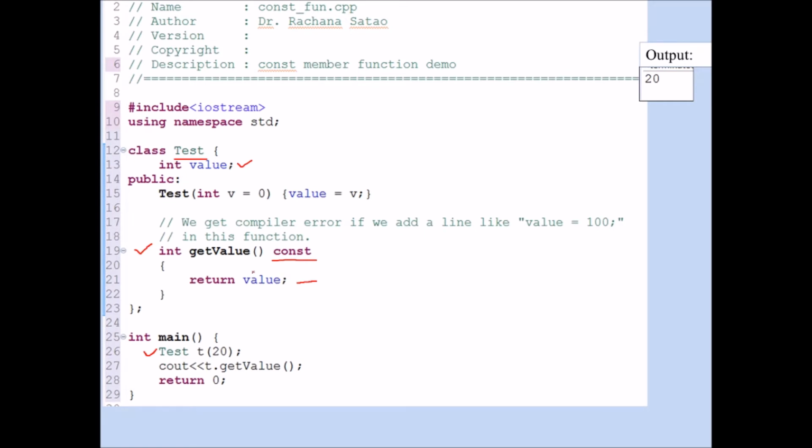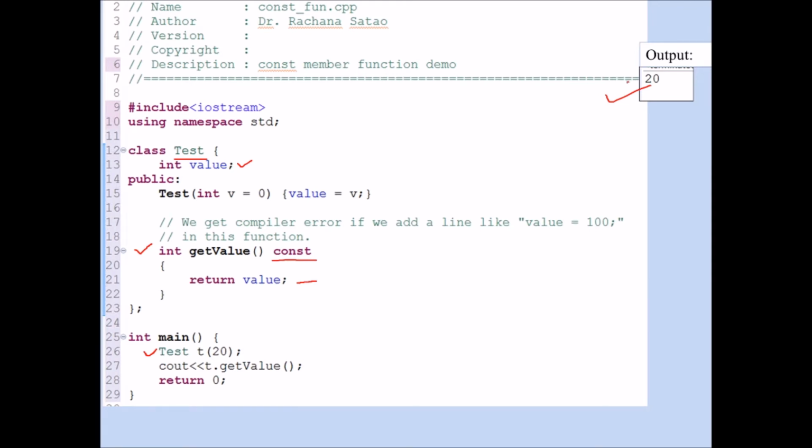Normally, whenever we declare constant variables, we start with the constant keyword, then the data type, then the name of the variable and a semicolon. But for a constant member function, this is the syntax at line number 19. You can see here the output of the program is 20 because it is just displaying the value. It is returning the value from get value to cout, and cout is just displaying the 20. So this is what a constant keyword is.